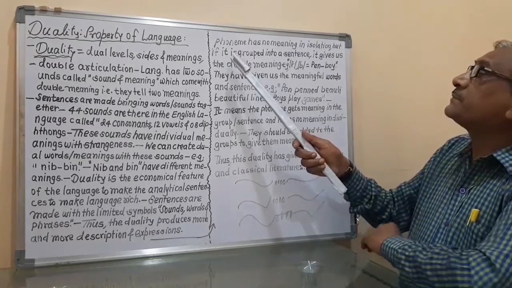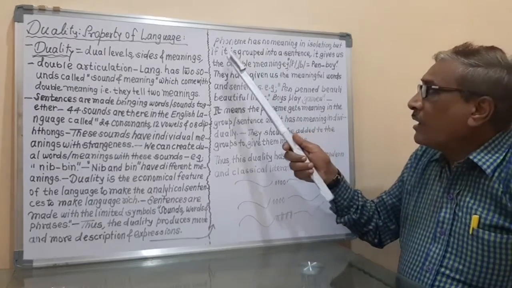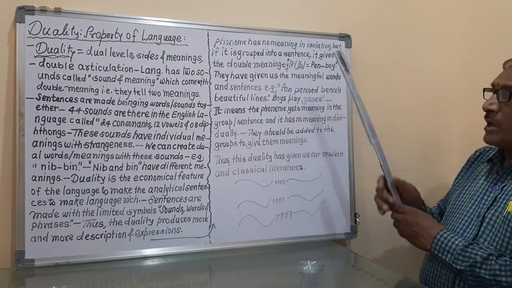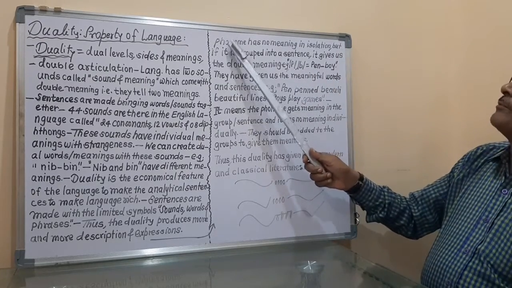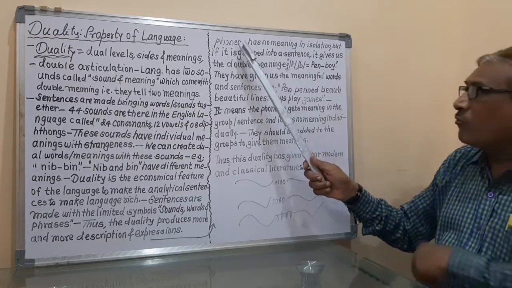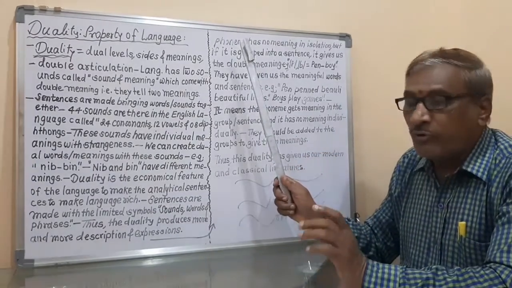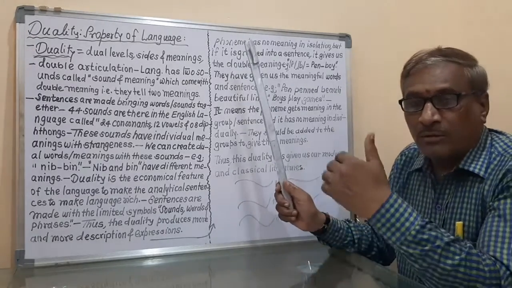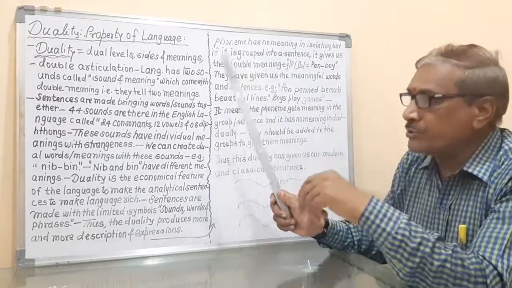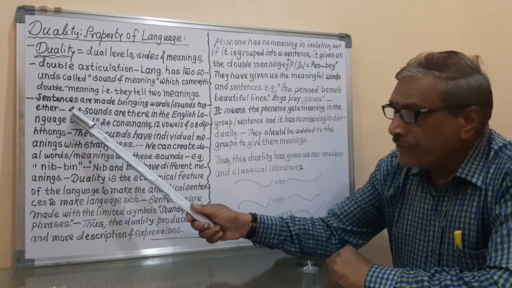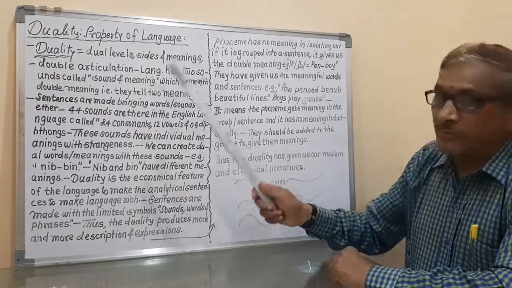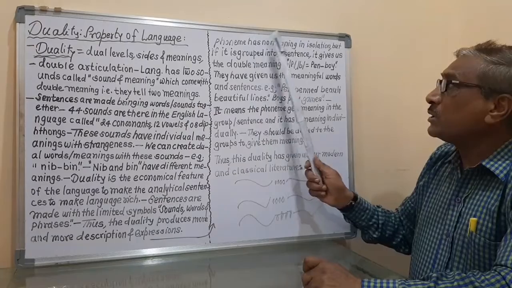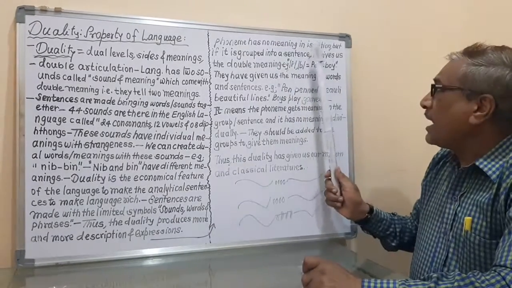So the next is phoneme. The phoneme has no meaning in isolation. What is the explanation? Phoneme means the sound. So there are 44 sounds. It means that there are 44 phonemes, we can say. So the phoneme has no meaning in isolation.